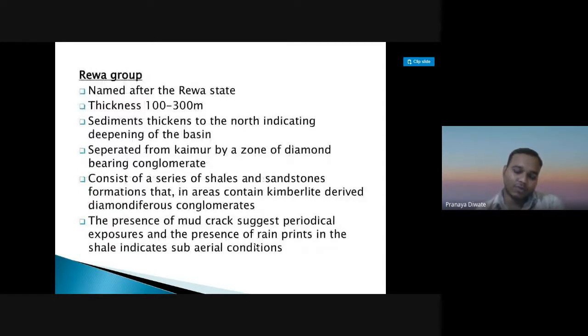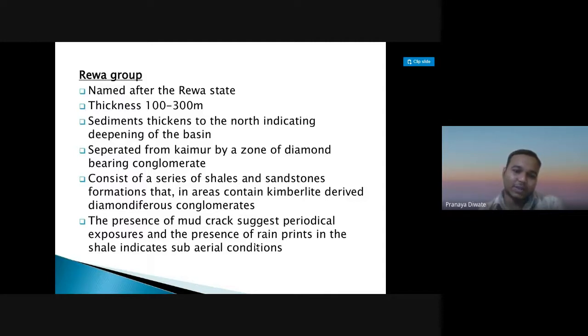Then you have the Rewa group. The Rewa group is named after the Rewa state. The thickness of this one is 100 to 300 meters. The sediment thickness to the north indicates the deepening of the basin, which is separated from the Kaimur by a zone of diamond bearing conglomerate. It consists of a series of shale and sandstone formations that in some areas contain kimberlite derived diamondiferous conglomerate.